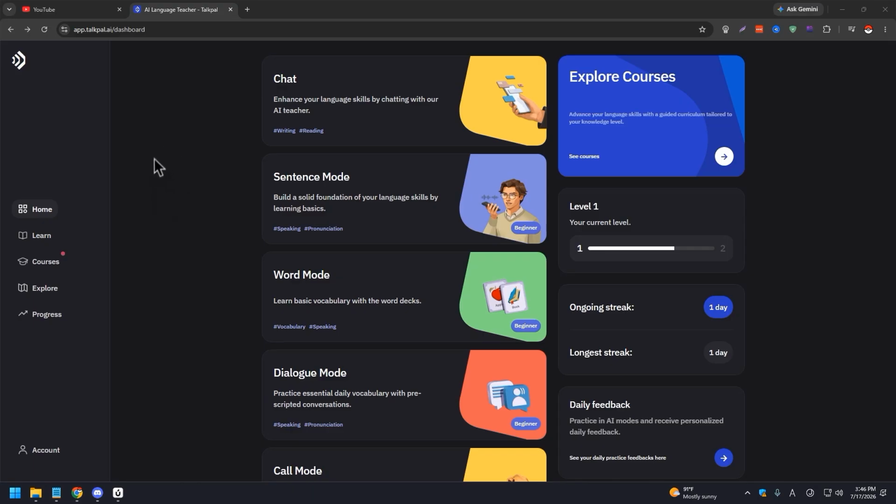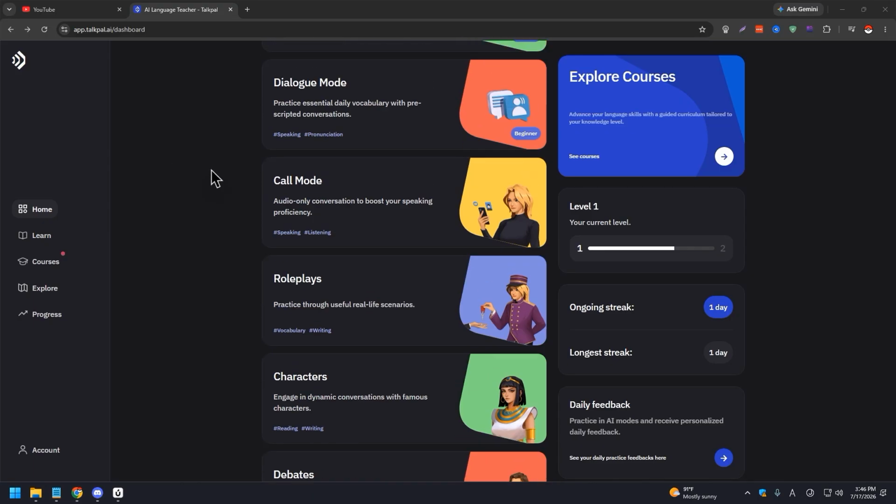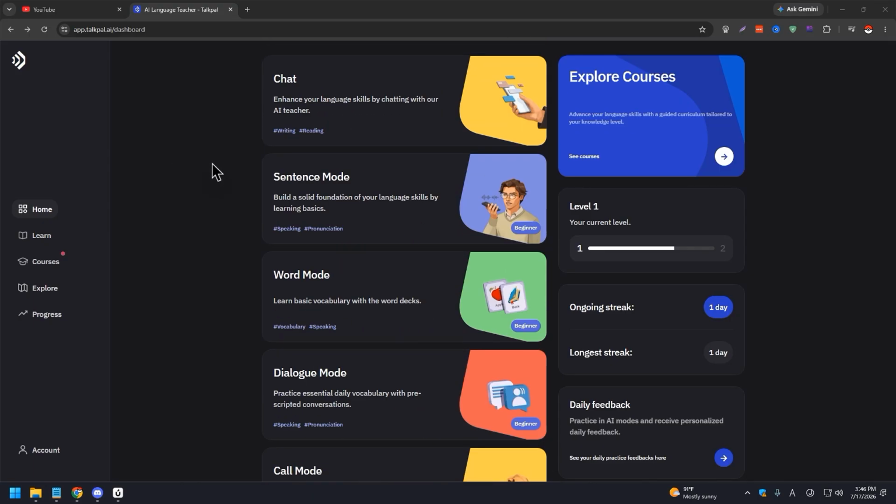Now, this is going to be our main dashboard. This is how we are going to learn. Now, the good thing about Talkpal is there are a lot of options for you to choose from when it comes to learning a new language. Now, by default, we are going to learn English, even though it is our language. So as you can see, there are several options.